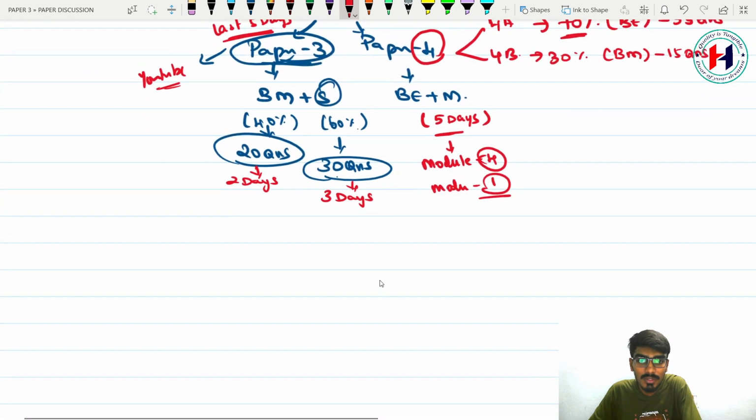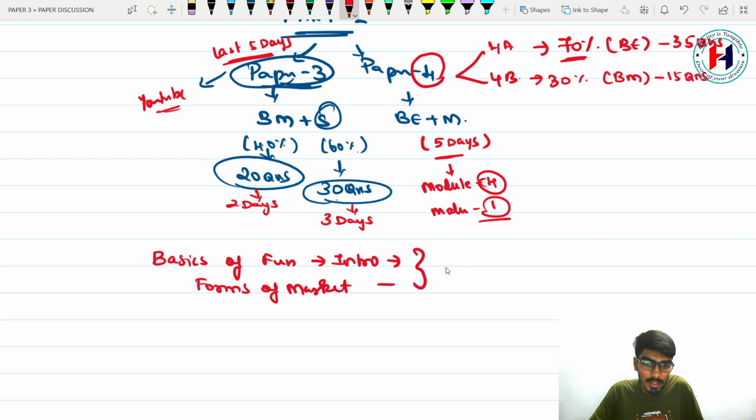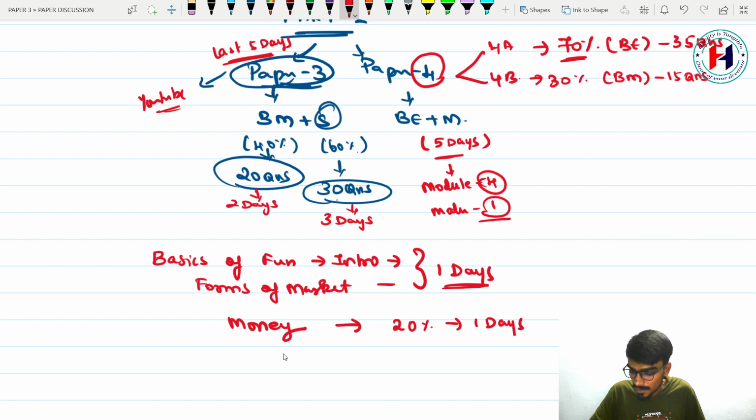So first, you need to start with basics of economics, that is fundamentals, the introduction in module 1, along with forms of market. Put together, you need to give 1 full day. Along with this, the next part is money. Based on money and banking channels, they are going to test you for 20%, so you are going to spend 1 full day. And then comes economics in business environment.